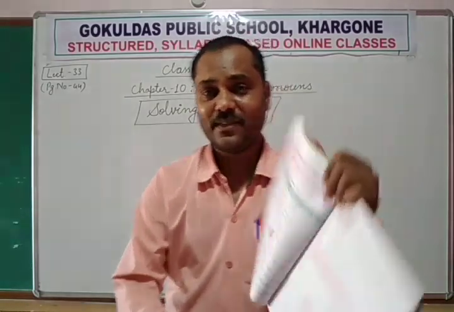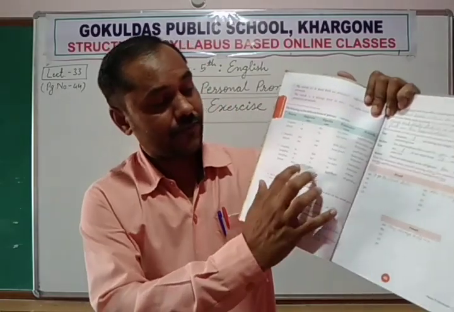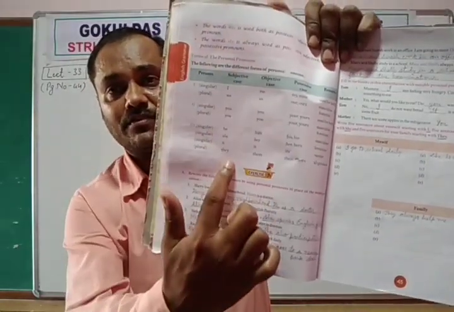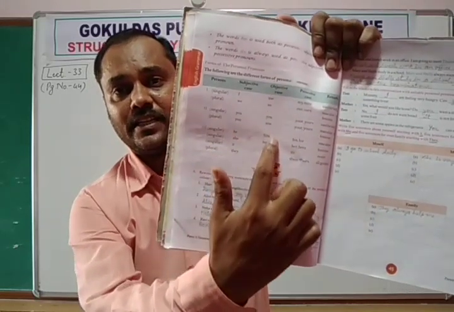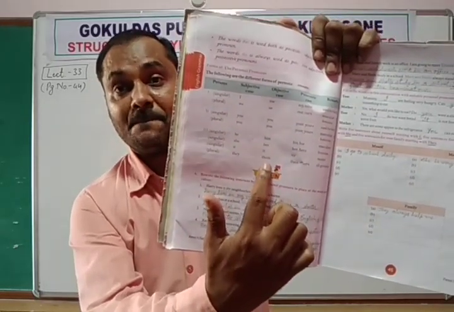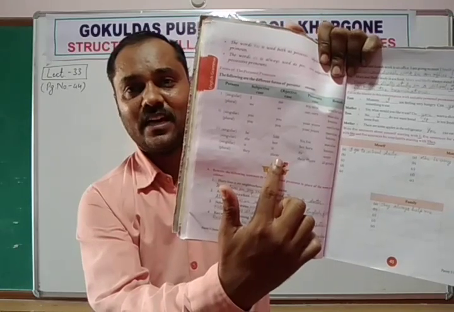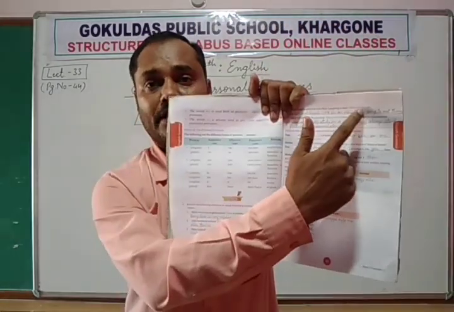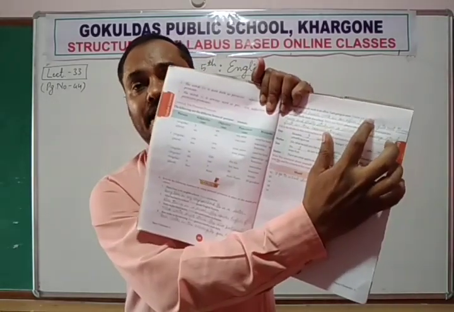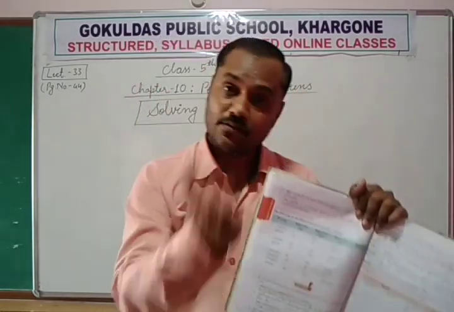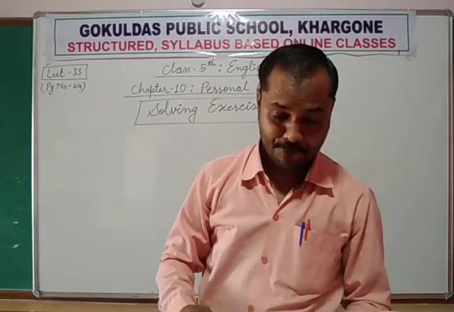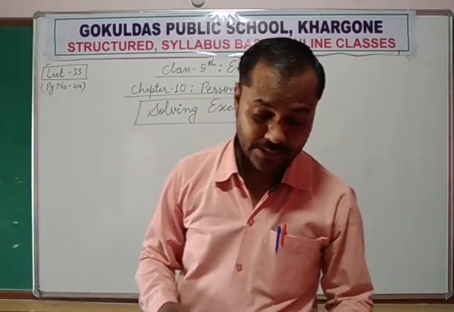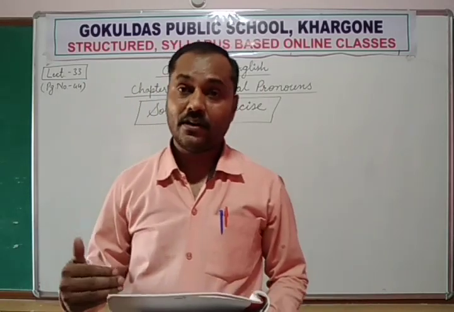Now at this time, in sentence number 5, we replaced with they because it is at the place of subject. And in sentence number 4 we replaced with them because Dinesh and Suresh were at the place of object at the end of the sentence. So that's why we replaced with them. Okay, clear? Now let's move to exercise number B.